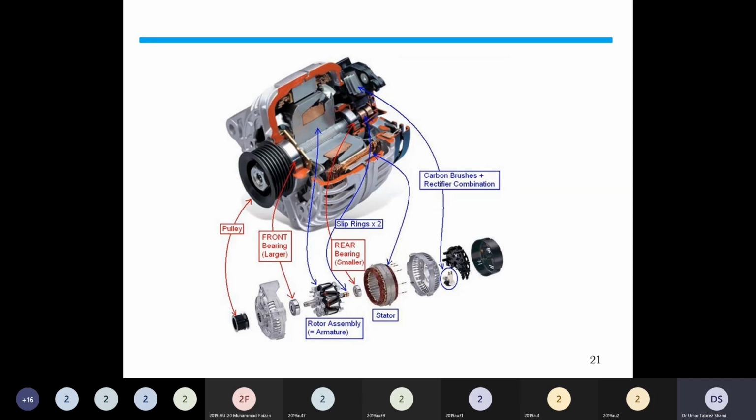And then covering them is the armature. The output of the generator is an AC voltage, but we convert the AC into DC either by commutators or by using rectifiers. Next slide.